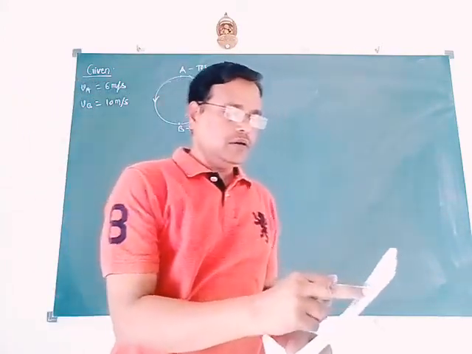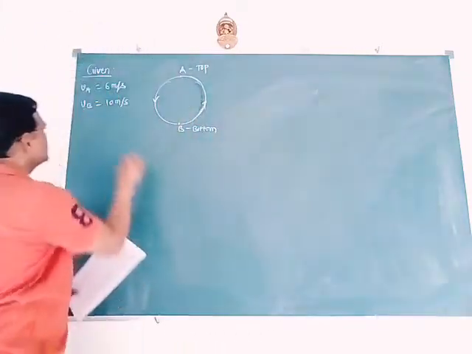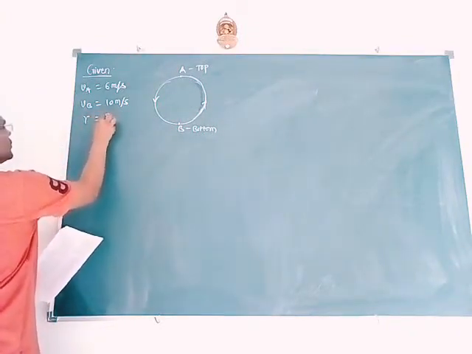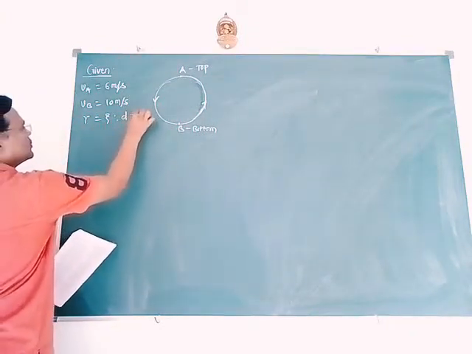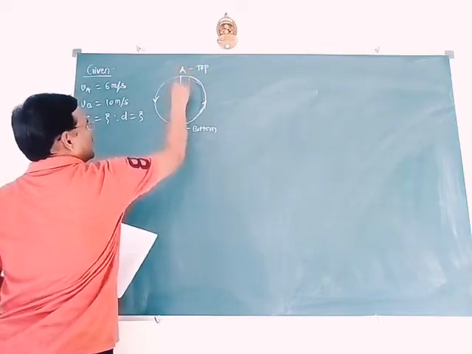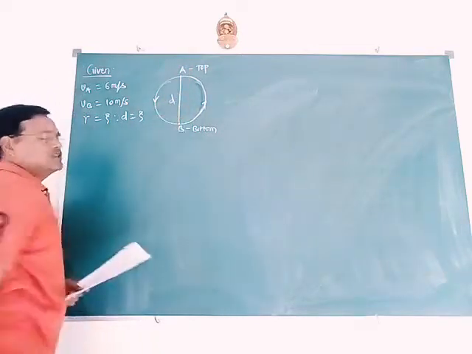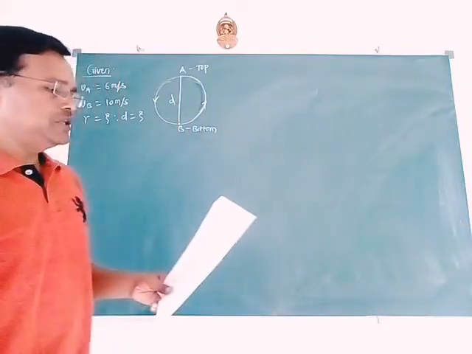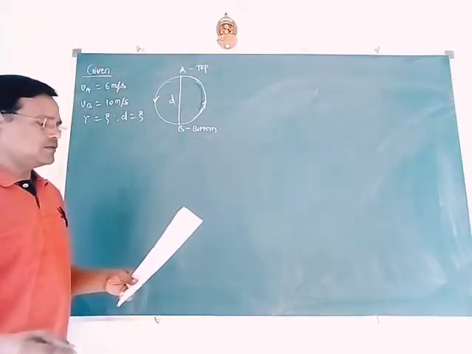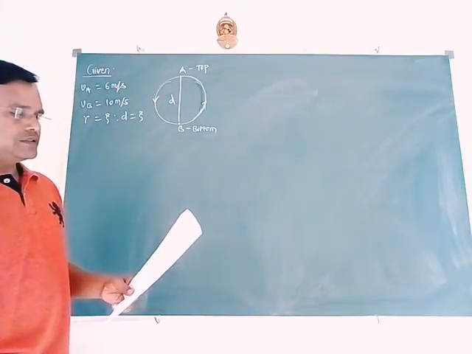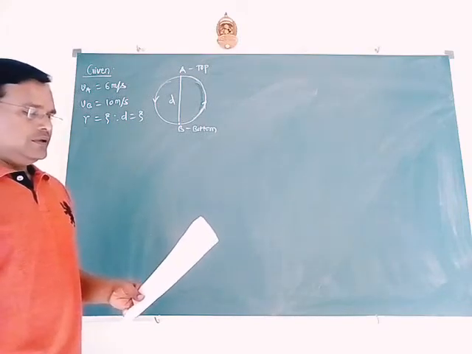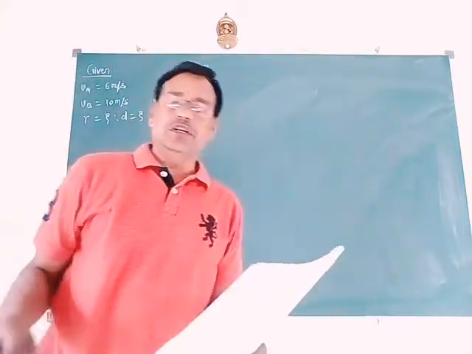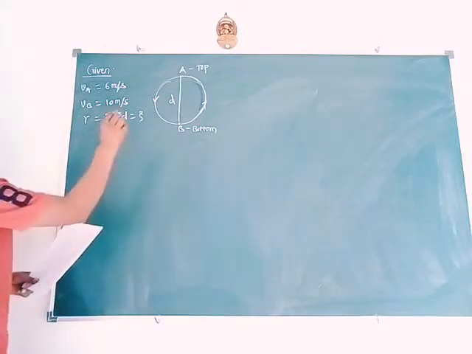What do we have to find? Calculate the diameter of the sphere. Is R equal to question mark, diameter equal to question mark. This is diameter. Diameter we have to find out. And next, how much minimum values are possible for these two speeds? How much minimum values? We have to find their two values.